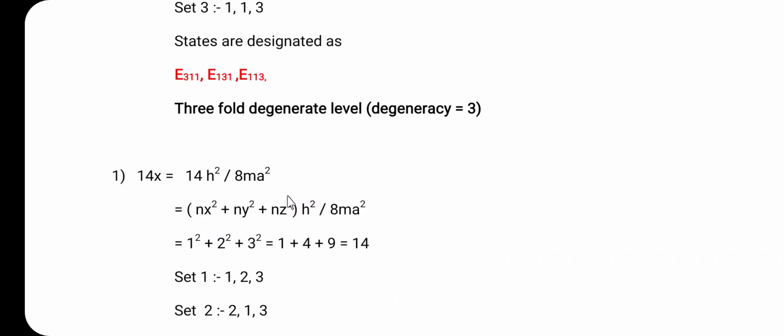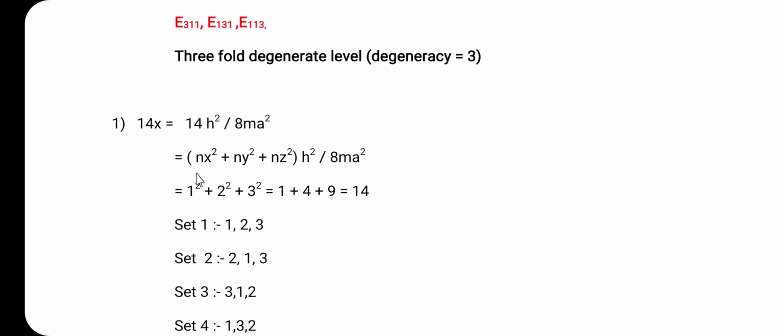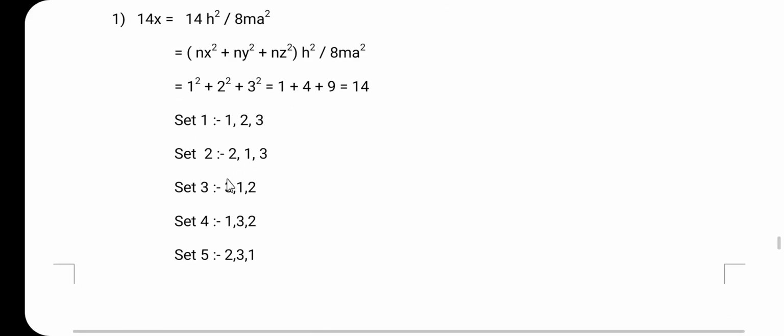Then let us consider the second example, that is 14x. So, this can be written as 14 h square divided by 8 m square. So, here nx square plus ny square plus nz square, their summation should be equal to 14. So, here 1 square plus 2 square plus 3 square, that is 1 plus 4 plus 9 is equal to 14. So, here there are 6 sets.